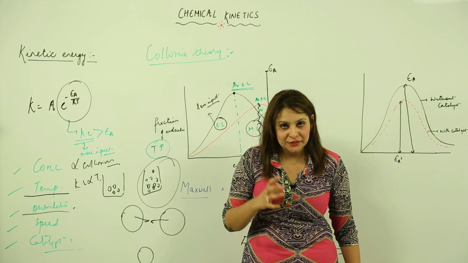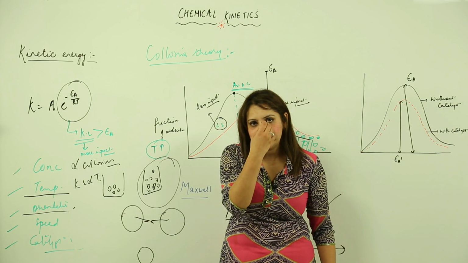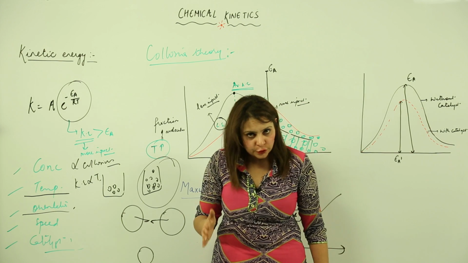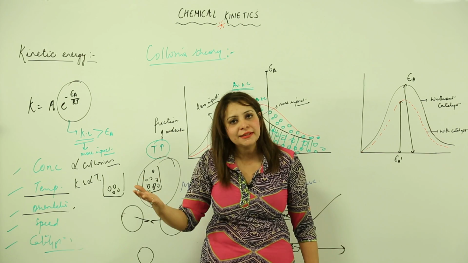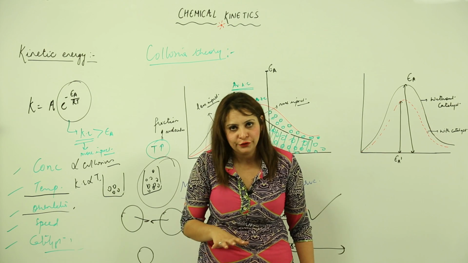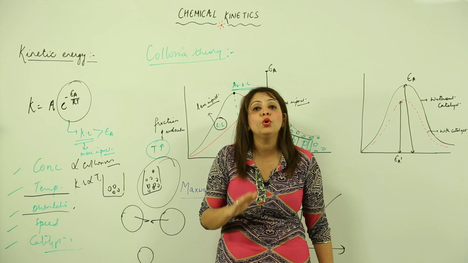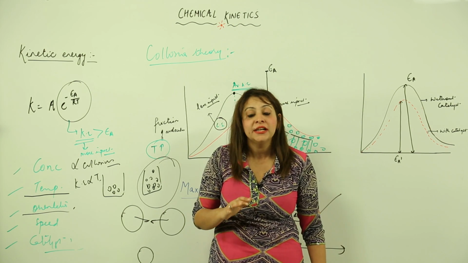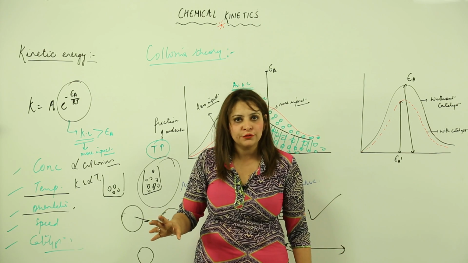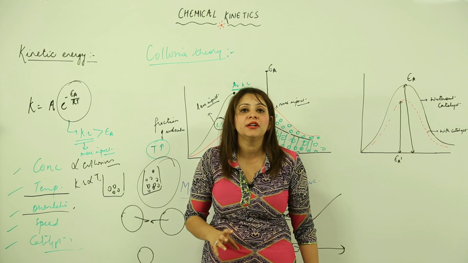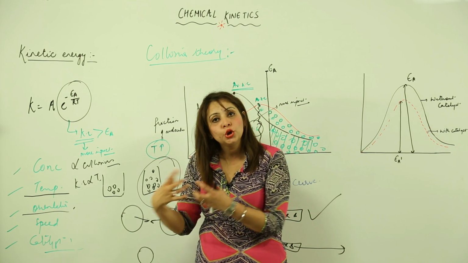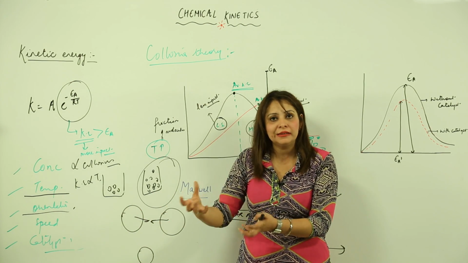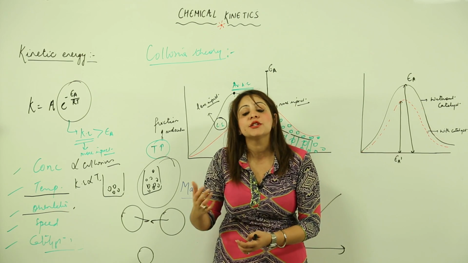A catalyst is a chemical substance which just affects the rate of reaction. It means it can increase the rate of reaction or it can decrease the rate of reaction, right? But without any change in itself. Neither the state is going to change for the catalyst, nor the amount of the catalyst. It is going to remain as you used it when you initially started the reaction. It is going to be the same.